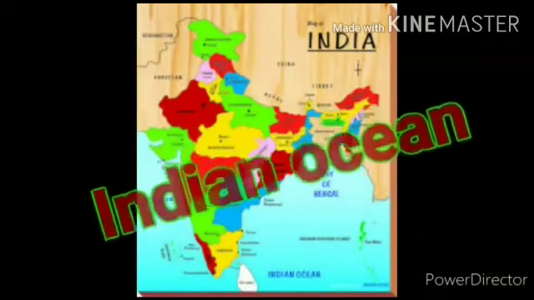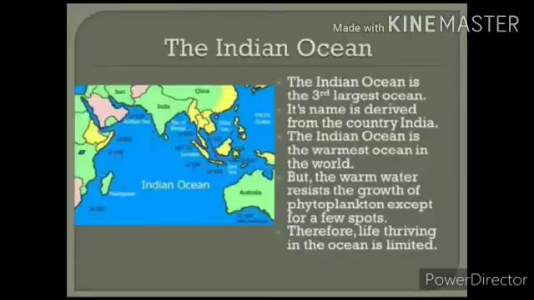Next ocean is the Indian Ocean. Its name is derived from the country India. It is the warmest ocean. The Indian Ocean is the third largest ocean on the Earth's surface. It covers an area of about 70.56 million square kilometers. It is named after India.